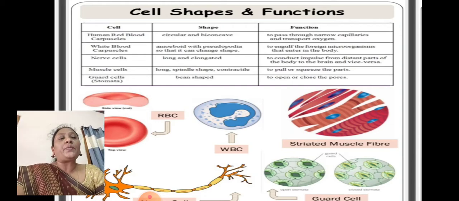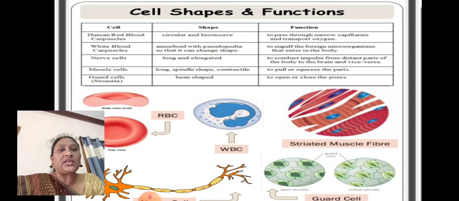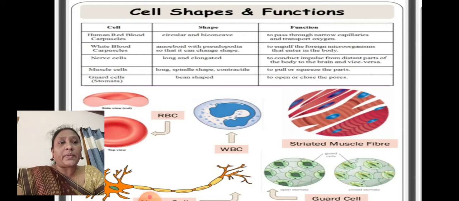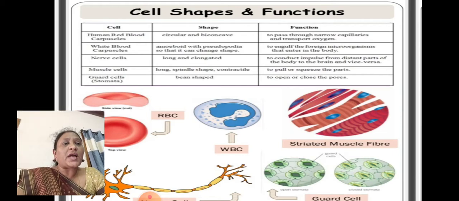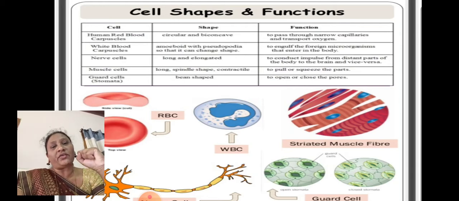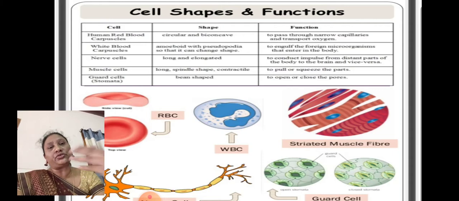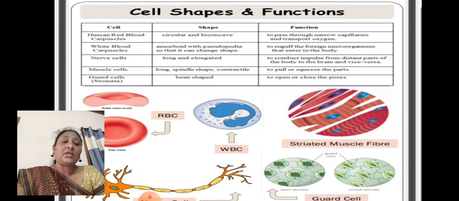Now cell shape and the functions. You can see here human red blood cells. They are circular and biconcave to pass through the narrow capillaries and transport the oxygen. They are biconcave, round shaped structures. They roll very easily.